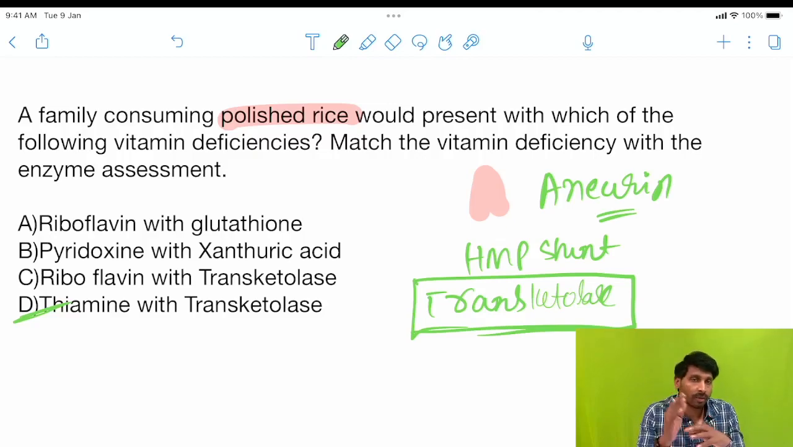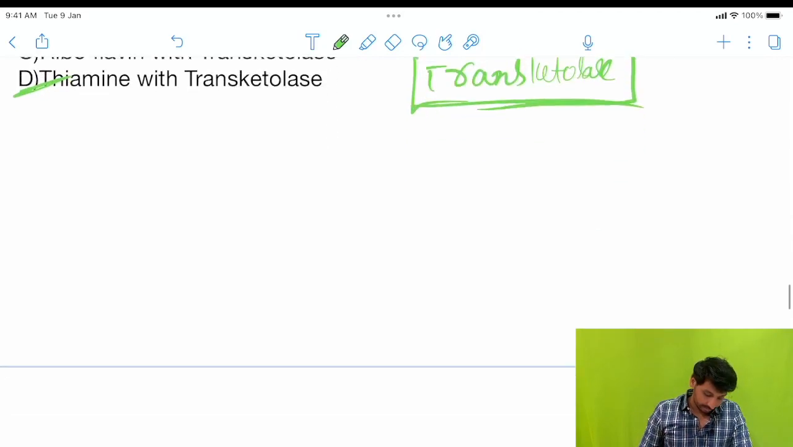Glutathione reductase is for riboflavin, and glutathione peroxidase is for selenium. Thiamine is for estimating transketolase. So, remember the options: riboflavin for glutathione reductase, selenium for glutathione peroxidase, and thiamine for transketolase.